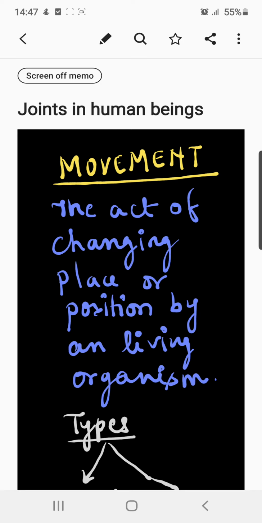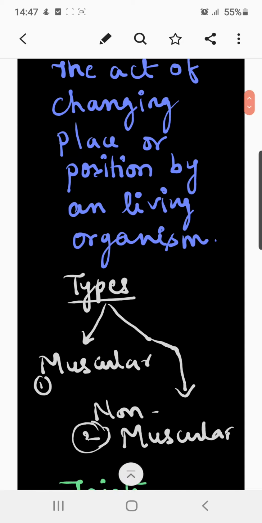It is literally the movement of an animal as a whole from one place to another, or simply a change in place. Locomotion basically involves muscular movement and its use by different organisms through their different body parts. So let's talk about the different types of movements.